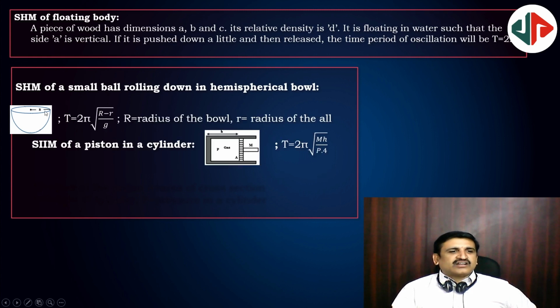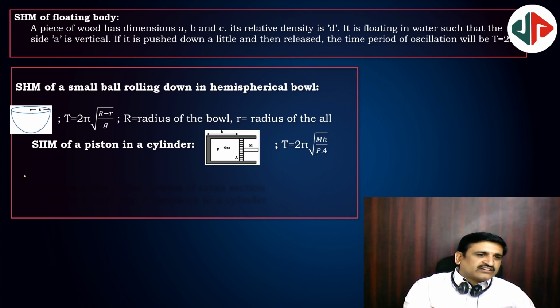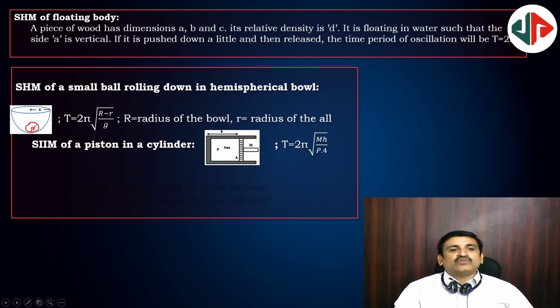SHM for, suppose a trough is there, in that there is a sphere of radius r. That picture I'll give with another color. Suppose a sphere of radius r is placed, then this is r, then its time period of oscillation inside the trough is given by 2π√((R − r)/g).